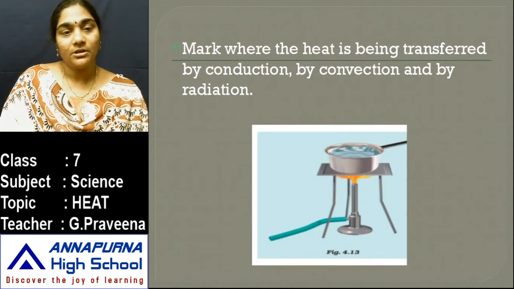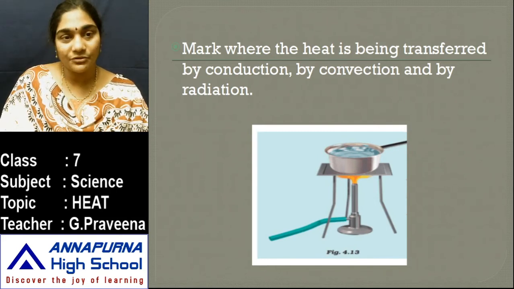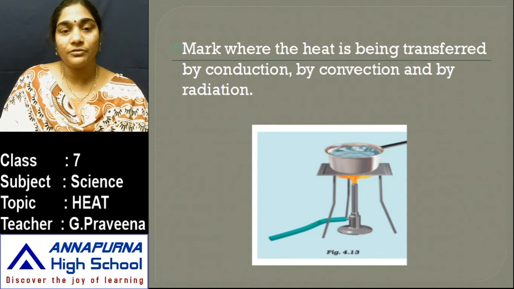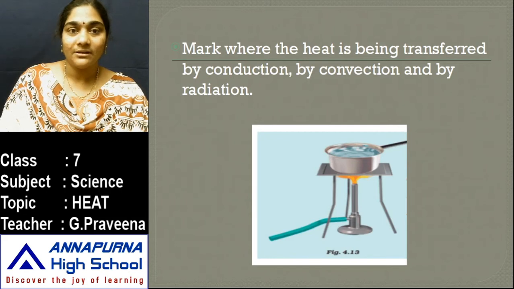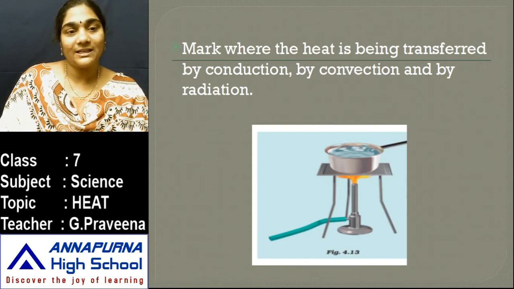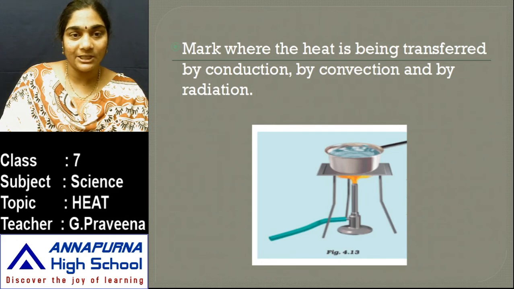Yes, here is a picture for you. So mark where the heat is being transferred. So there are three different processes through which the transfer of heat takes place. So by the process of conduction, convection and by the process of radiation. So the transfer of heat takes place by these three processes. So here in this picture, try to mark what kind of process of heat transfer takes place. So conduction, where does it take place, and convection, where does it take place, and radiation. So try to answer these by just looking at the picture.